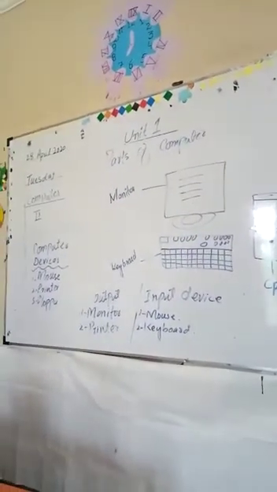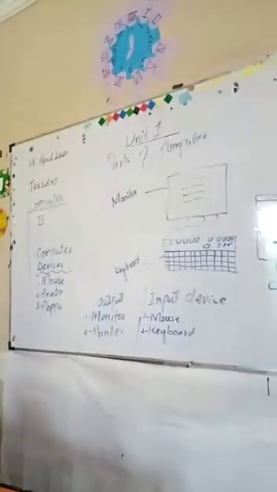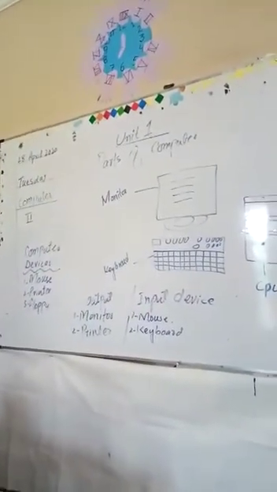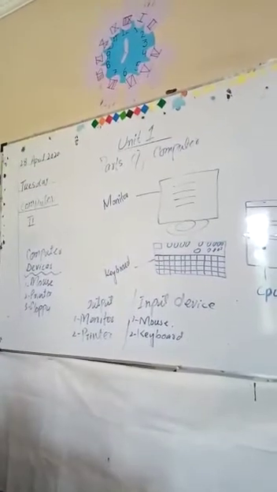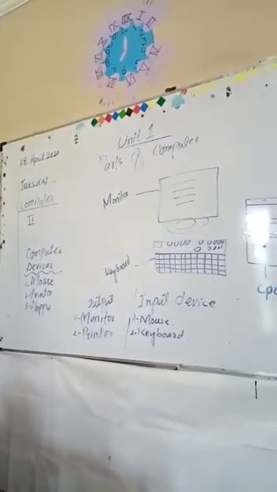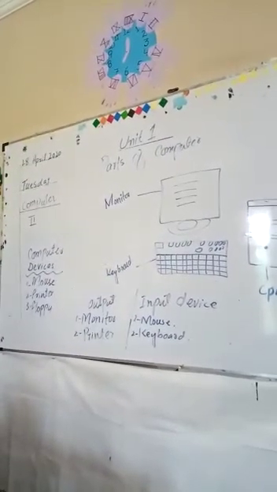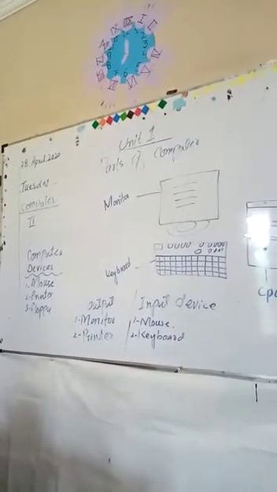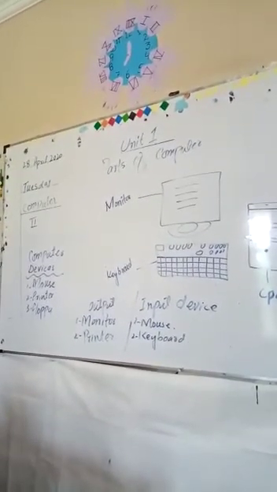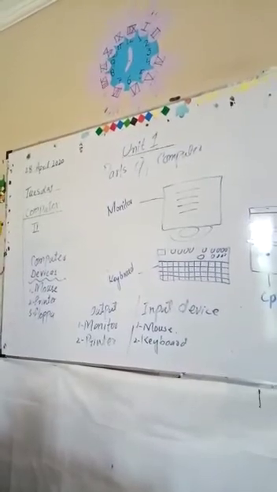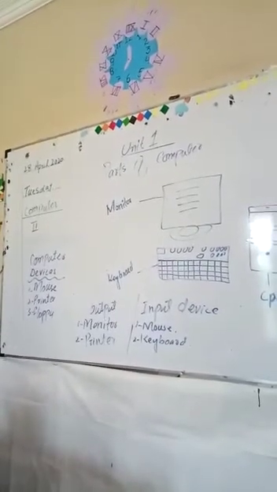Now I'm going to tell about monitor. Monitor is used for display of any sort of things. For example, it just works like a television. And monitor shows the result of the work done by the computer. Whatever we type using our keyboard appears on the screen of the monitor. And monitor is an output device.